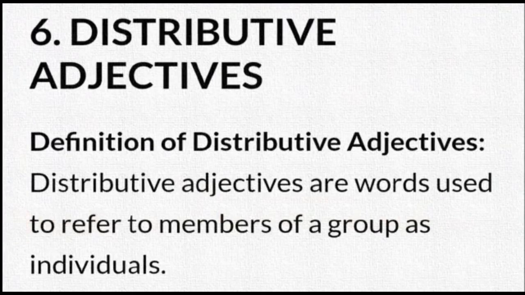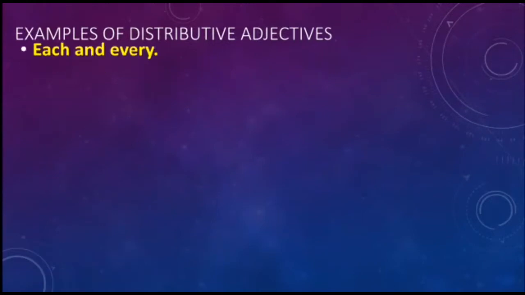Though there is a group of members, we refer to them as individual members in that group. So we use the distributive adjectives to refer to them as individual members. When we look at the examples, it might be clear.